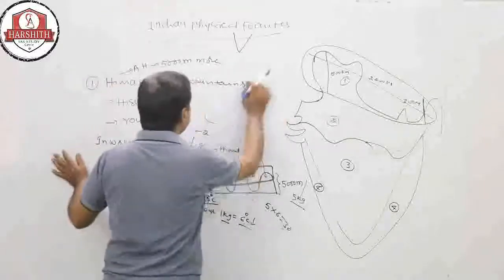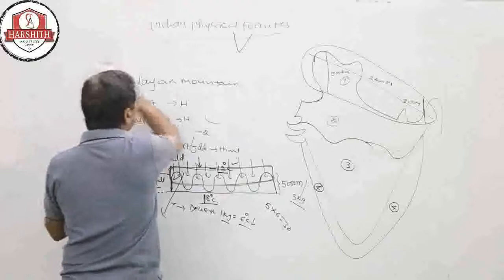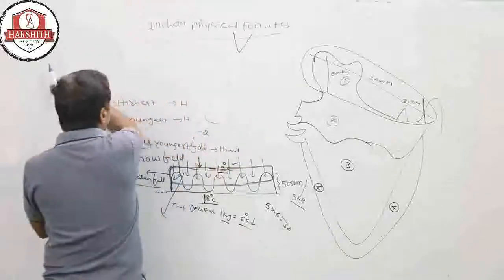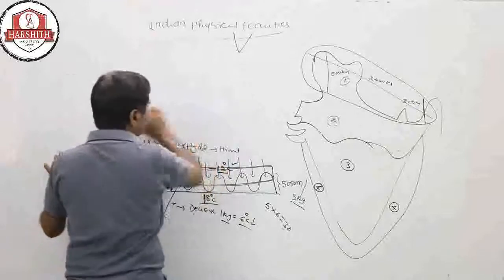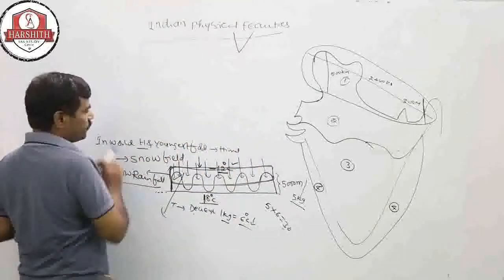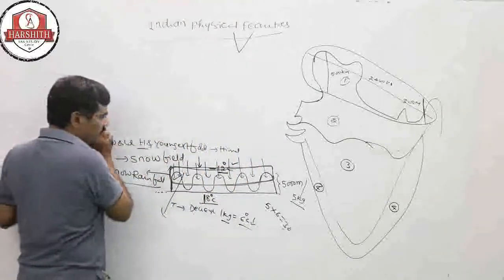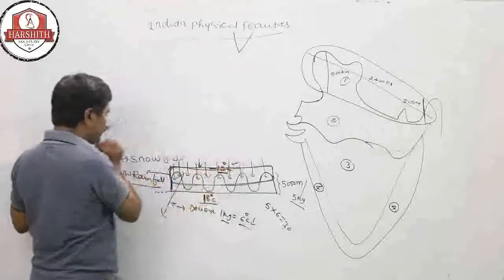Next, these are the Himalayan mountains, the youngest in India. They cover a snow area of 5 lakh square kilometers.